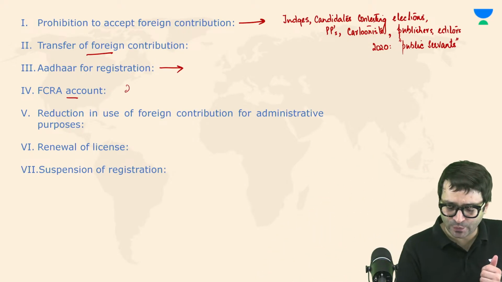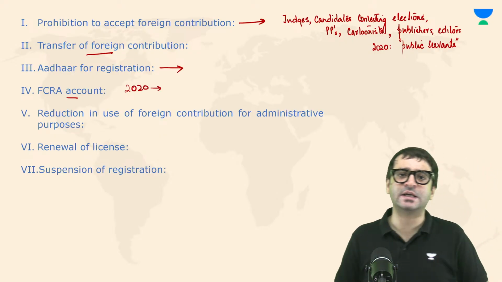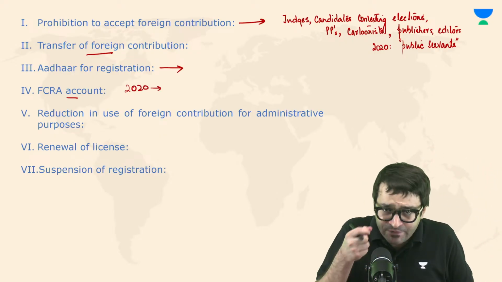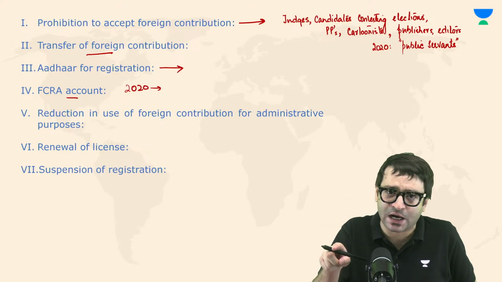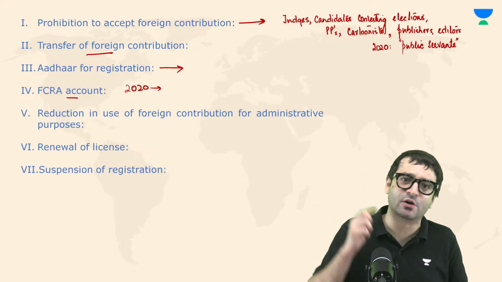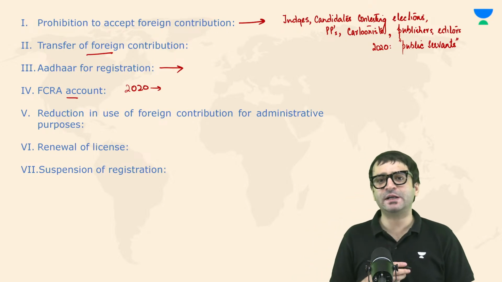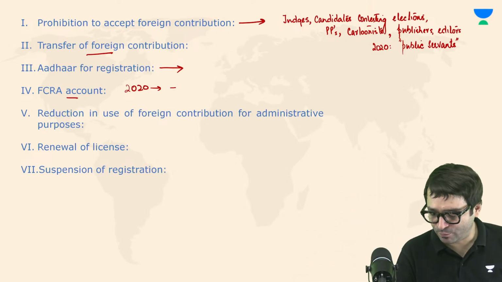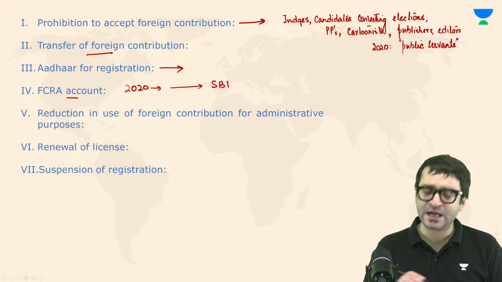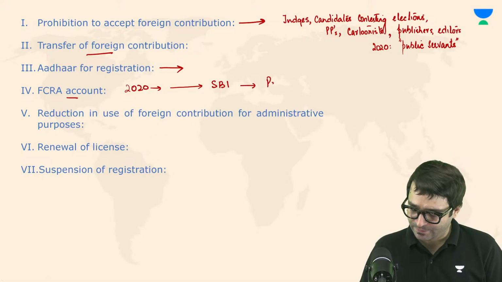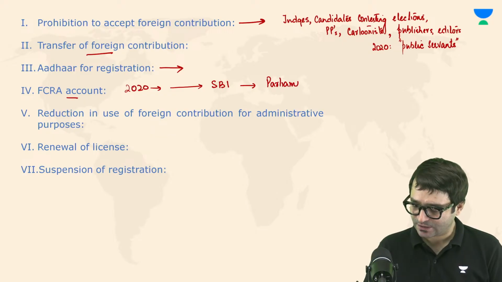But in 2020, the amended law says, now we will tell you where you can open the account, and in only that account you can receive the foreign contribution paid by the government. It says now you can open a bank account in a State Bank of India bank, Parliament Street branch.